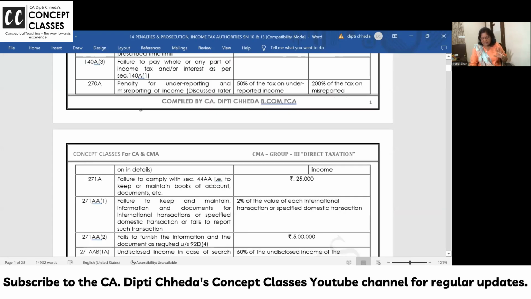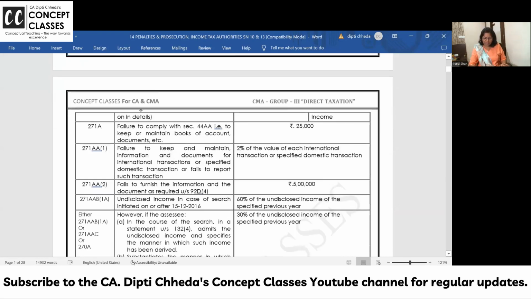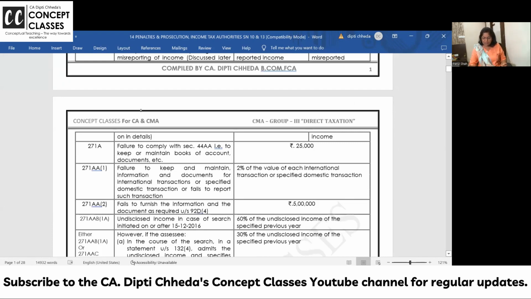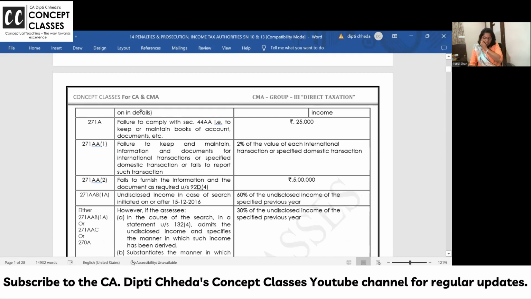So here many penalties are given. I generally suggest to the students, when we take the regular class, you can make groups of them before I start the misreporting and all, just giving you an idea. Like all the other penalties, how you can cover up is related to transfer pricing. All the penalties are together.